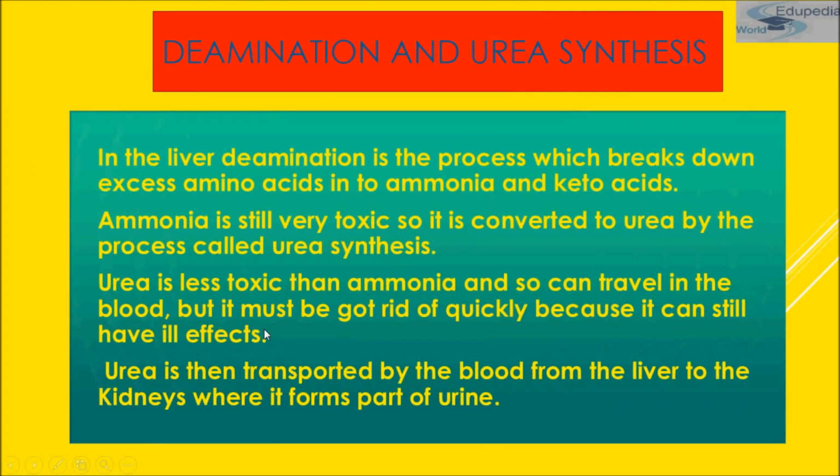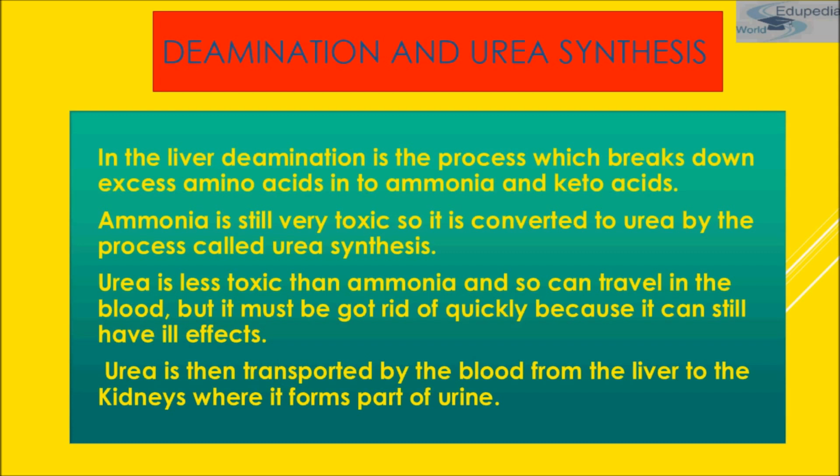Now, what is the deamination process? As I have told you, in the liver ammonia is broken down into less toxic urea by the process known as deamination. In the liver, deamination is the process which breaks down excess amino acids into ammonia and keto acids. Ammonia is still very toxic, so it is converted to urea by the process called urea synthesis.